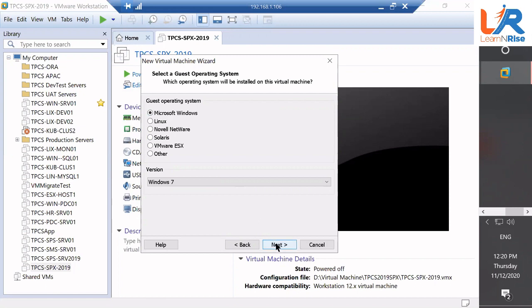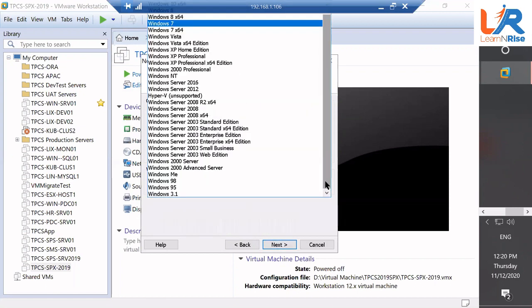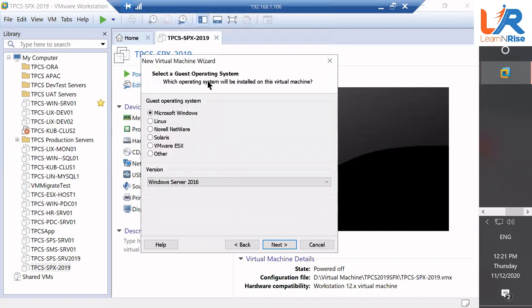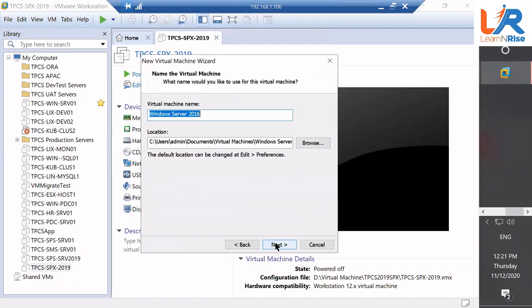In a drop-down menu, select which version of Windows. So let's say I'm going to deploy a Windows Server 2016. Cool. Go ahead and say next. Just give it a name. For example, this server is for my CORSEC organization. So just type here.